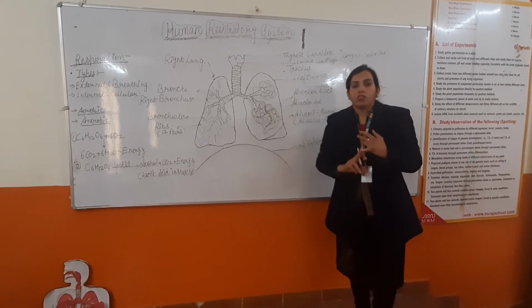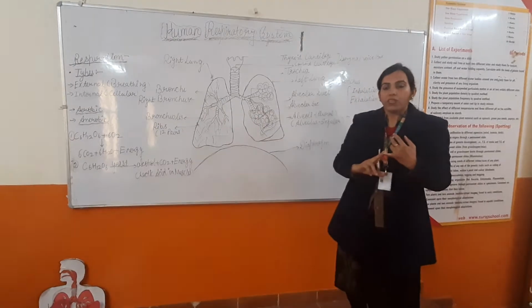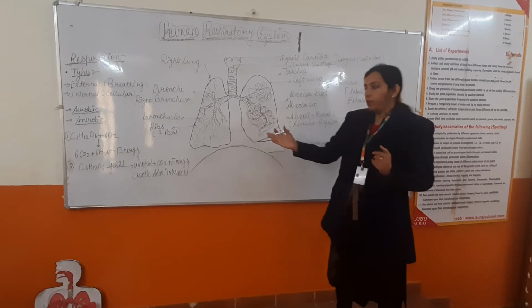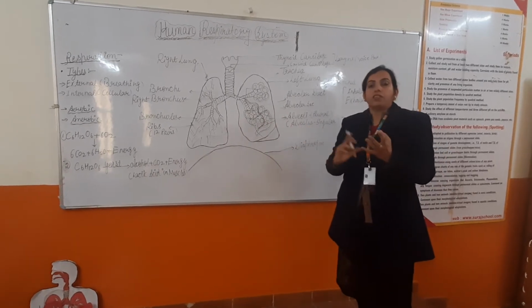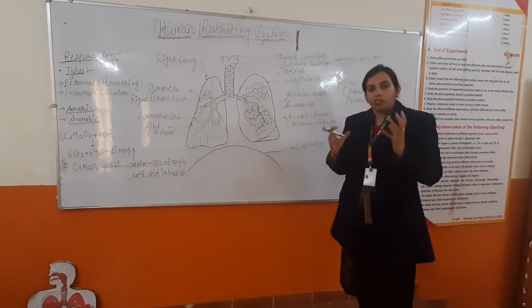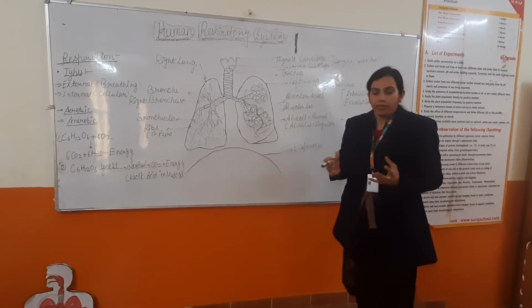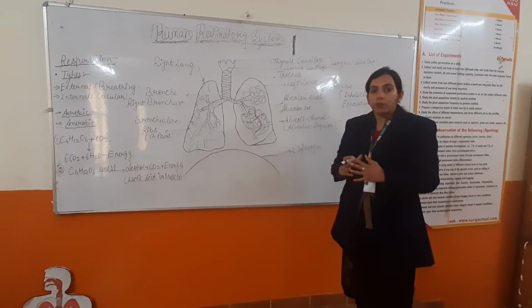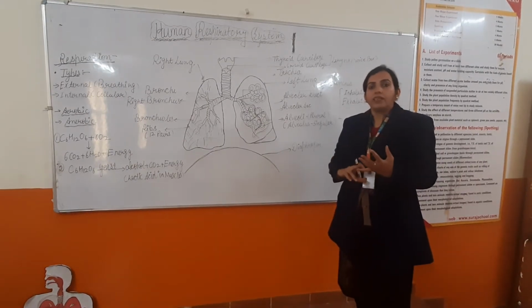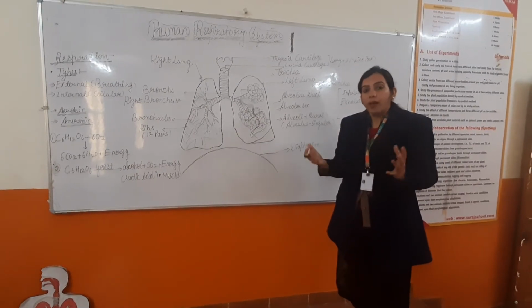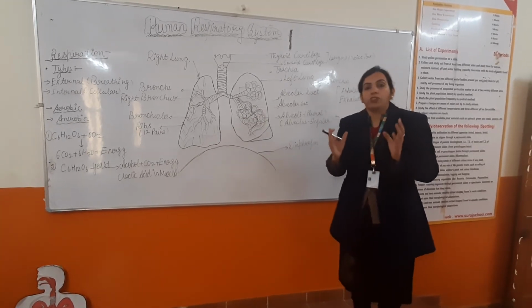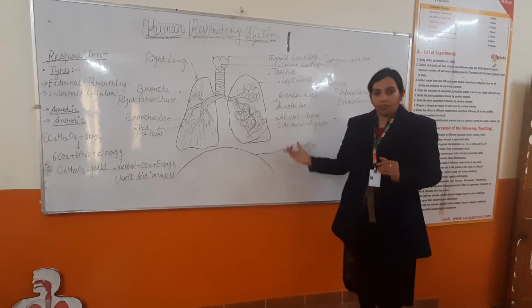Now, there are two processes of respiration. One is aerobic respiration and the next one is anaerobic respiration. As the name indicates, aerobic respiration takes place in the presence of oxygen and it occurs mostly in animals and plants. Carbon dioxide is released, along with water and energy. And what about anaerobic respiration? There are some bacteria and yeast which respire in the absence of oxygen. That means they do not need oxygen for respiration and production of energy.